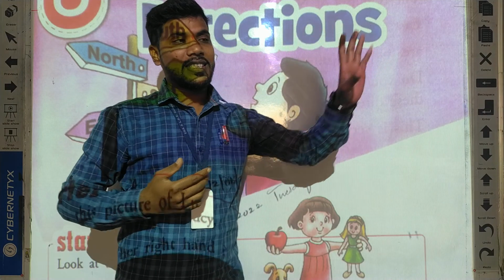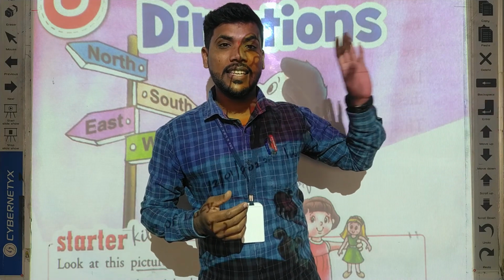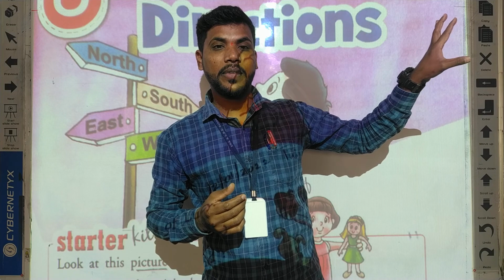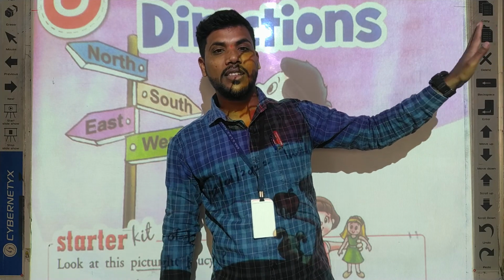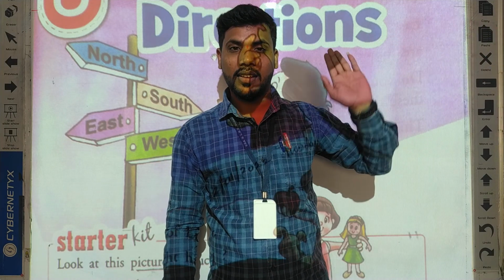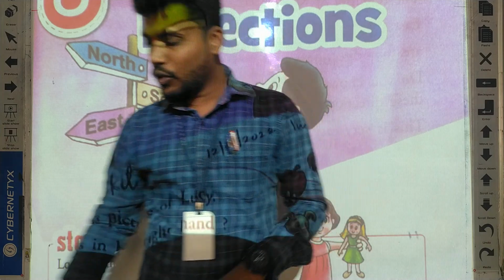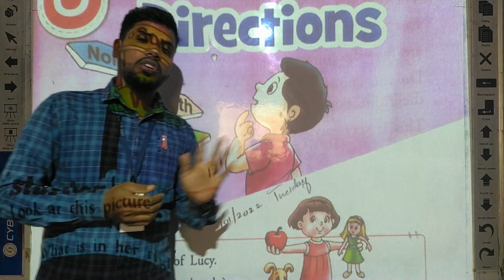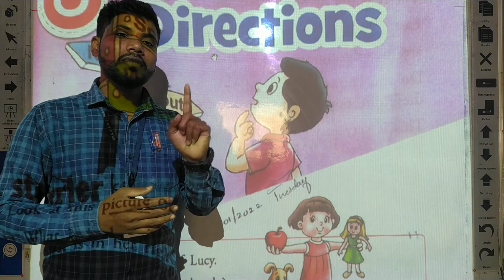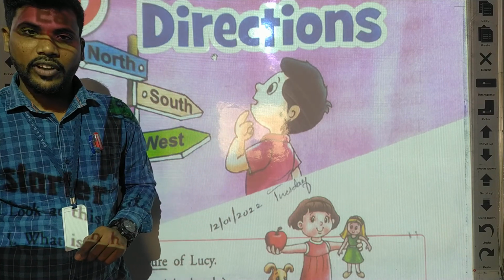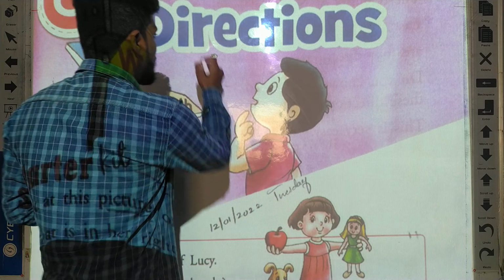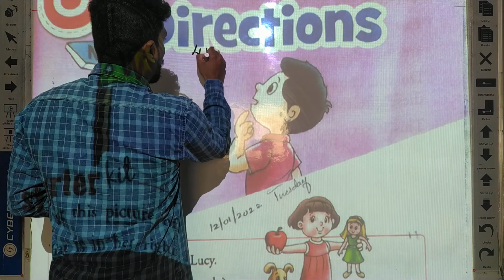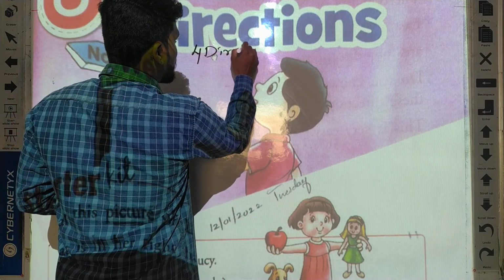So when the sun rises in the morning, that is called the east side. On the east side the sun always rises. Understand? So we have 4 directions. How many directions? 4 directions we have: east, west, north, south.